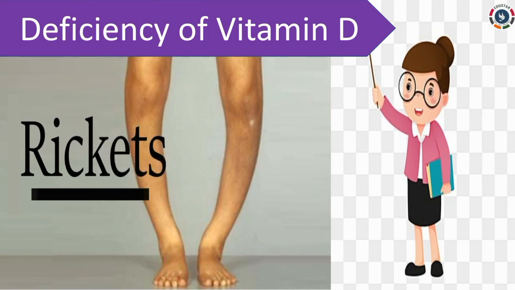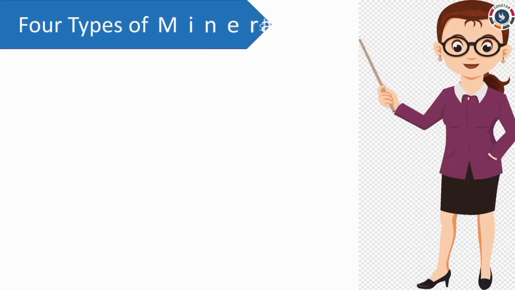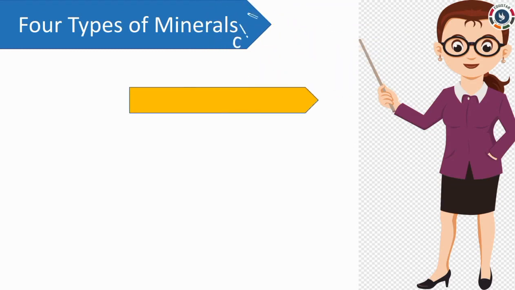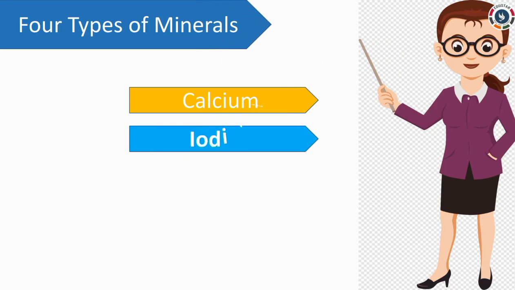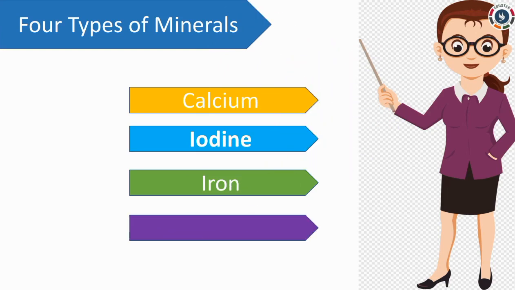Next we are going to see about 4 types of minerals. They are calcium, iodine, iron and phosphorus.